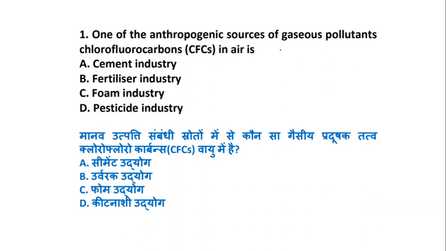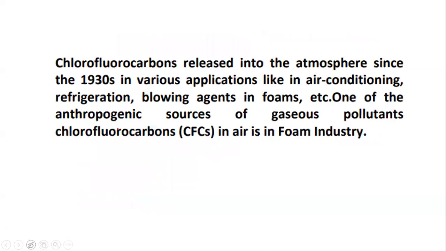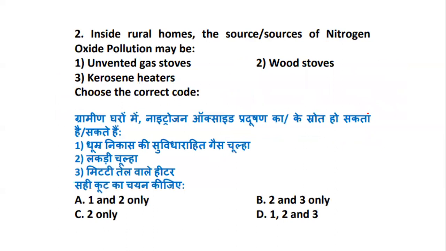So let's see what the answer to the first question is. When we talk about one of the anthropogenic sources of gaseous pollutants, chlorofluorocarbons, it is the foam industry. Now let's have a look a little bit. Chlorofluorocarbons have been released in the atmosphere since the 1930s in various applications like air conditioning, refrigeration, blowing agents, etc. One of these gases is a pollutant in the foam industry. So the right answer for question number 1 is the foam industry. Let's go to question number 2.